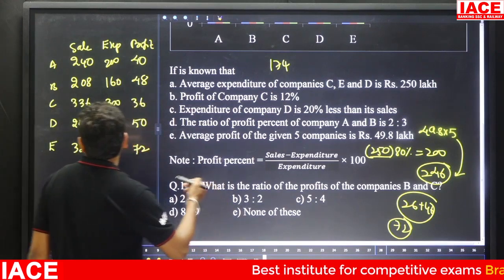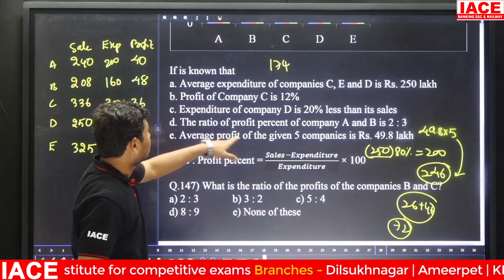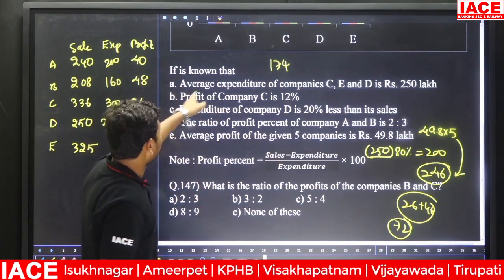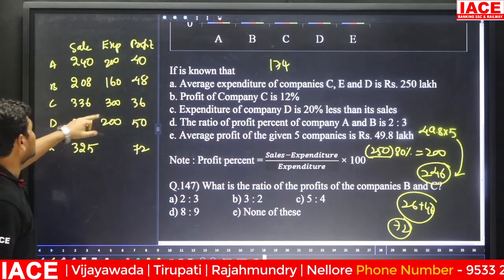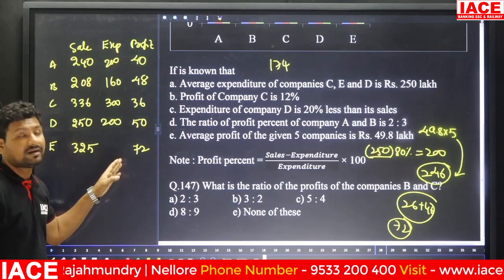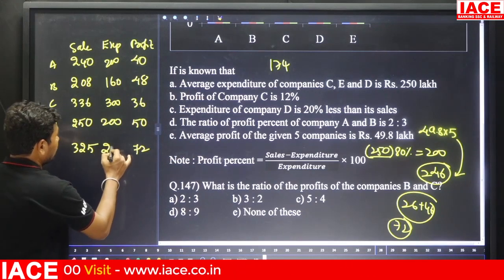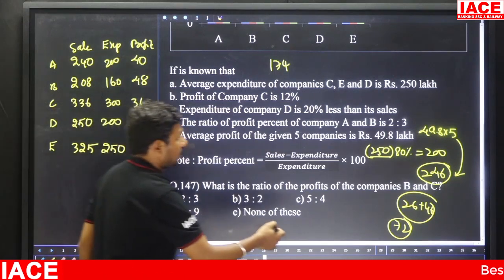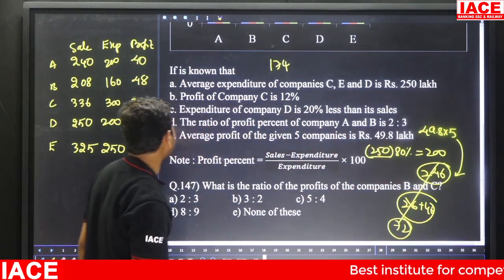Either you can focus on the other one. Here they mentioned first one. Here average profit of the given 5 companies is 49.8 lakh. And next they gave average expenditure of company C, E, D is 250. Here 300 plus 200 is 500. Then 500 removed from the 750, remaining value is 250. This is correct. And basically ignore this. Some value is missing.